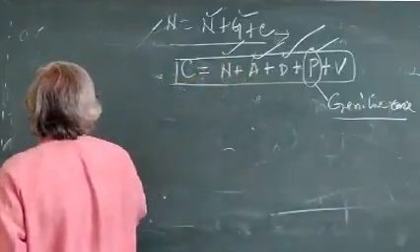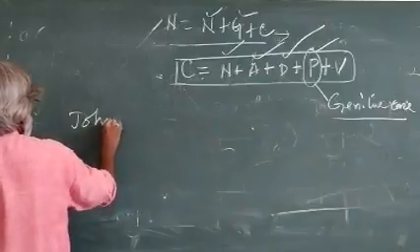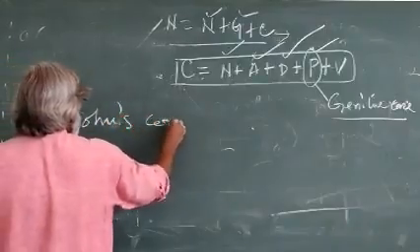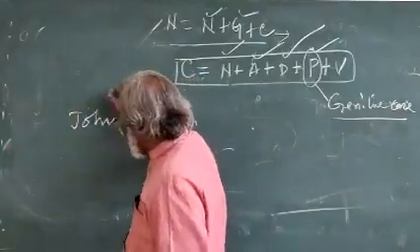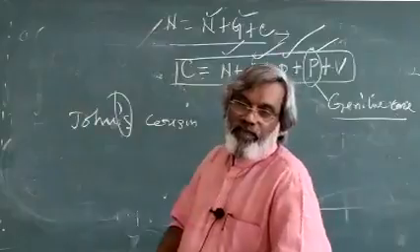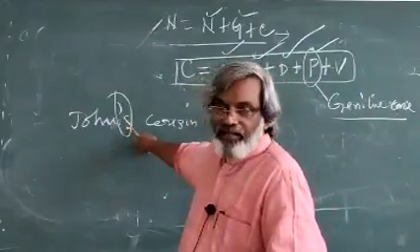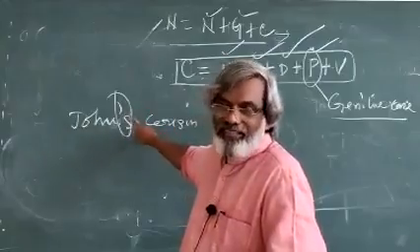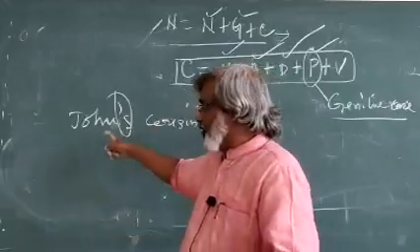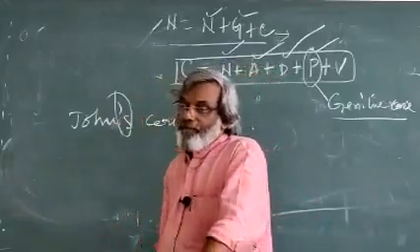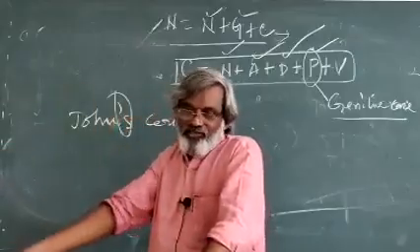Example, John is famous. John's cousin. All right, John's cousin, apostrophe s. This is called 's possessive case, 's genitive. It is used only with a person who has life, and of can be used only with inanimate objects.